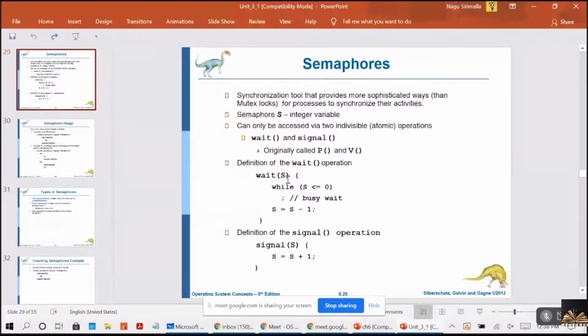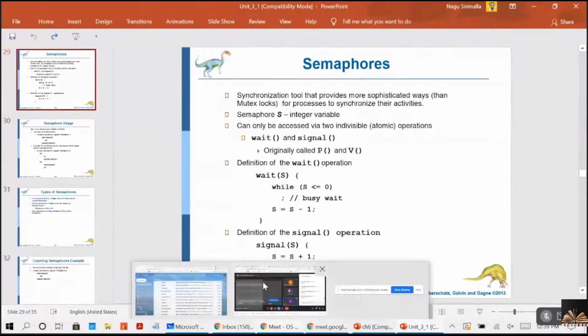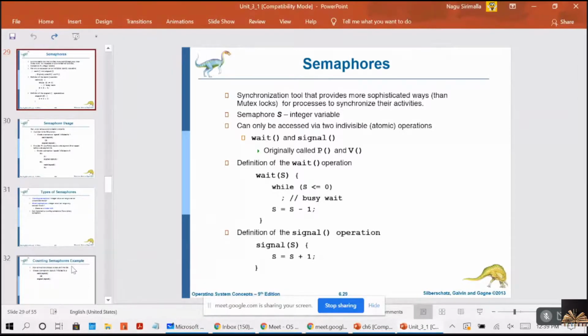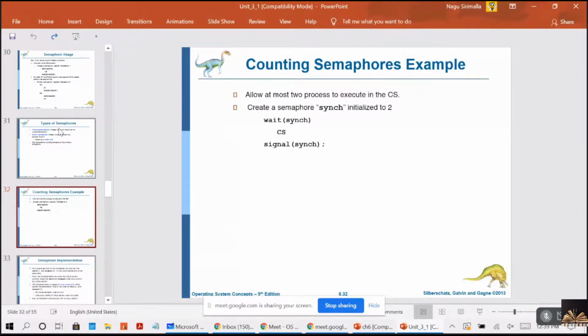For the first process, a printer will be assigned, and S will become 4. For the second process, it will be allowed. Till 5 processes, it will be allowed. When the 6th process tries to use it, it will be in busy wait until one of the processes releases the printer. When it releases, it makes S equal to S plus 1. When the first process releases, S will be 1 so that a waiting process can use it. When the second process releases, S will be 2. When the third releases, S will be 3. That way, the counting semaphore will be used. Clear, guys?